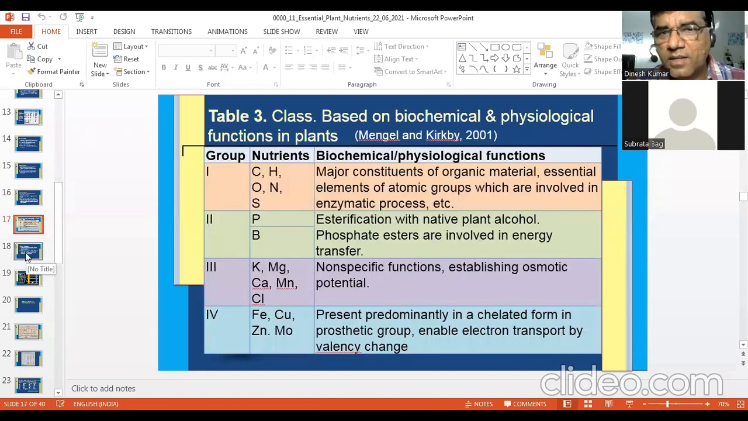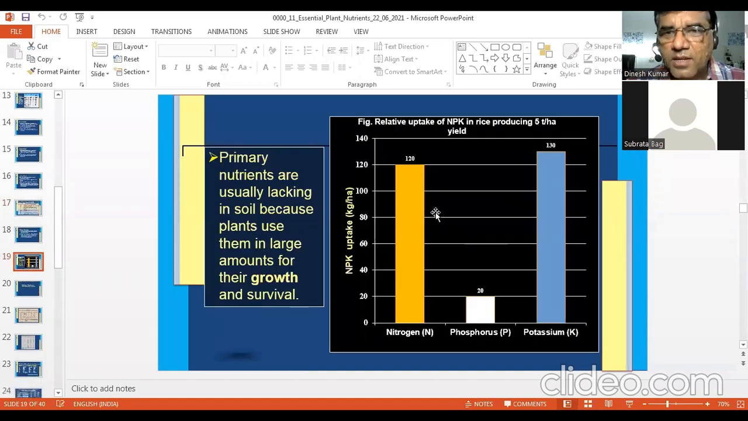We have seen yet another classification by Mengel and Kirkby. He has divided essential nutrients into 4 groups. And then we have seen the relative uptake. If N uptake is roughly 120 kg nitrogen per hectare for 5 ton per hectare rice yield, then potassium uptake is 130 and phosphorus uptake is 20. So take an idea that to produce 1 ton of rice, at least 24 kilogram nitrogen is taken up by the plant.